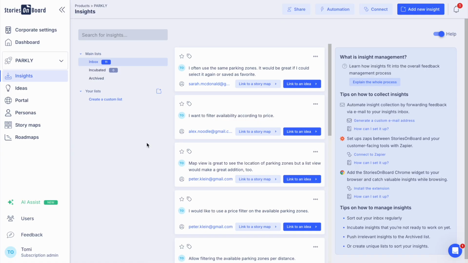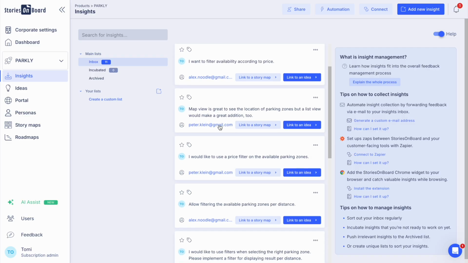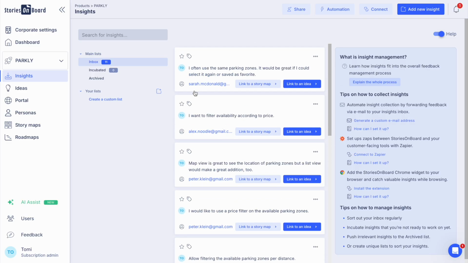Under the Insight tab, we can find our Insight inbox, where all of the received information from our users and stakeholders will land and pile up. We can connect this Insight inbox with our CRM system to import all of the received insights into StoriesOnBoard. We can also set up a dedicated email address where our users and stakeholders can directly send information to us. We can access all user feedback and stakeholder insights regarding their pains, feature requests, or anything else.